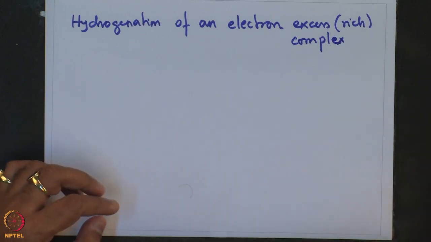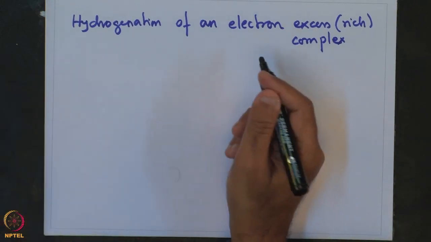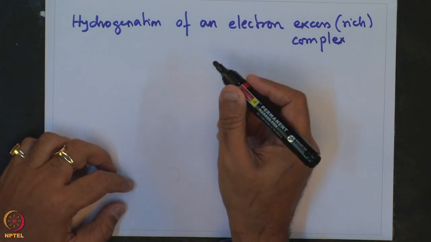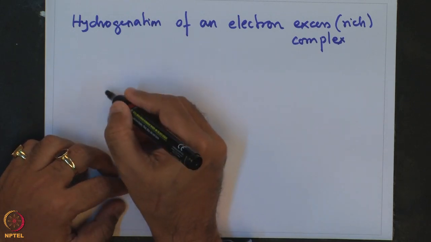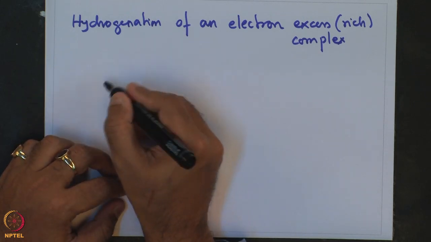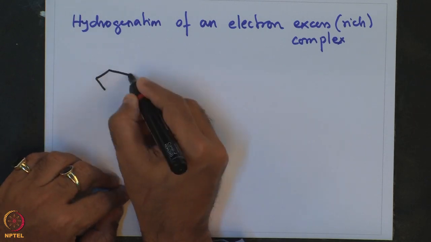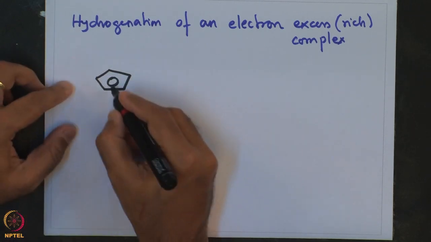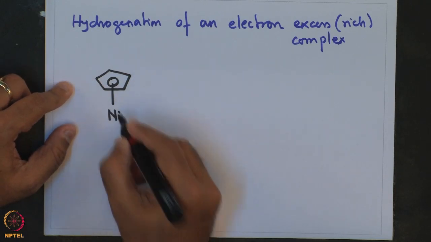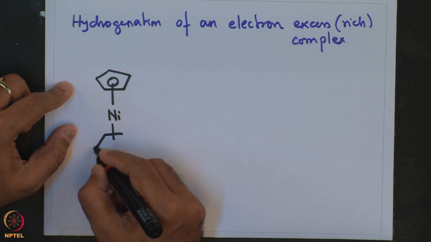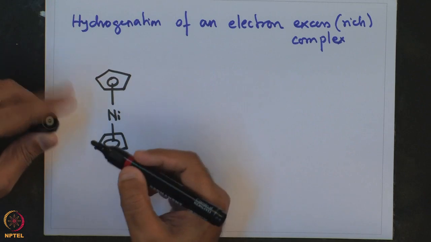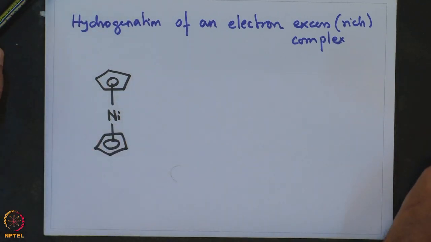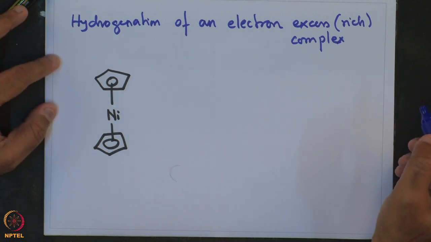Let us take a look at this complex. This electron rich or electron excess complex is none other than nickelocene, a sandwich complex of nickel having 2 cyclopentadienyl ligands. Now, the electron richness or electron excessness of this nickelocene complex is very much evident by counting the valence